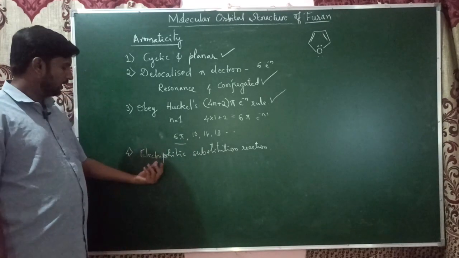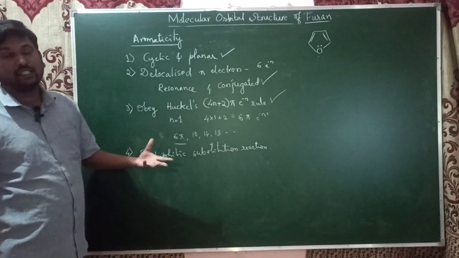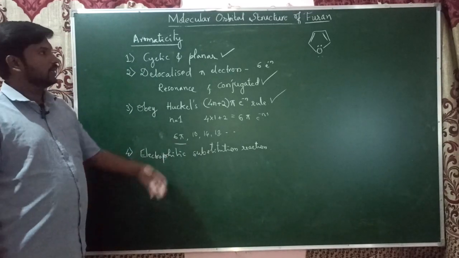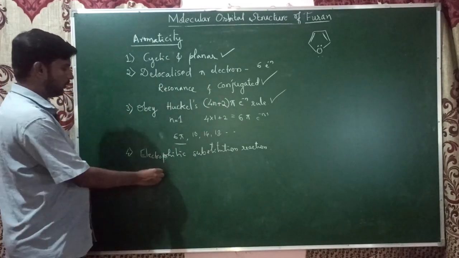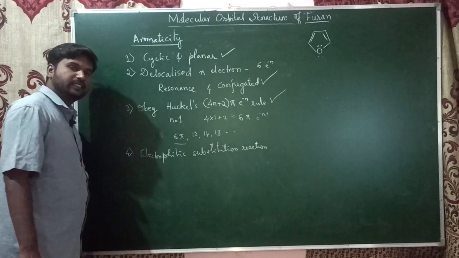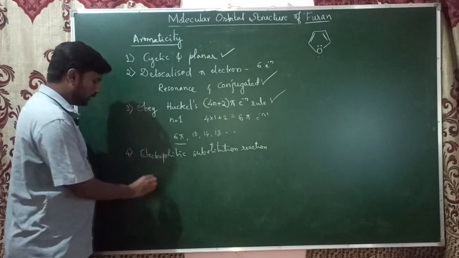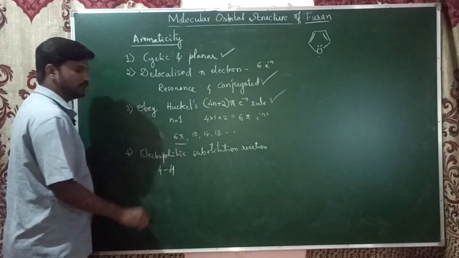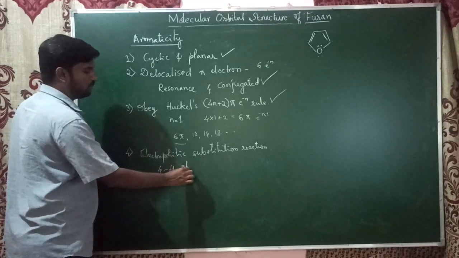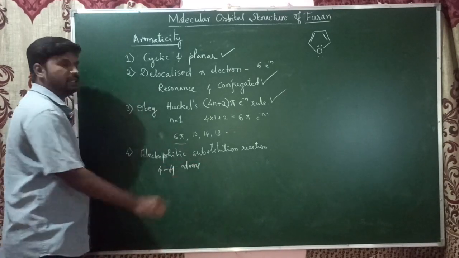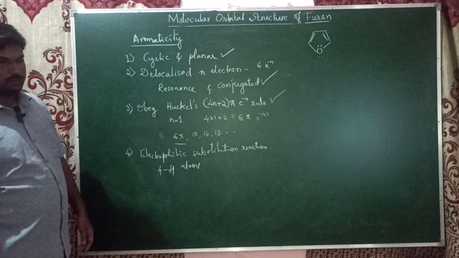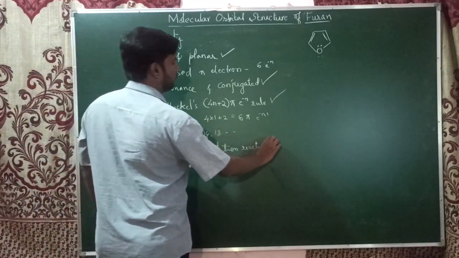So to replace that hydrogen, the compound must contain hydrogen atoms. In the case of furan, its molecular formula is C4H4O. There are 4 hydrogen atoms. These 4 hydrogen atoms can be replaced by any electrophile. So hence it also obeys the fourth criteria.